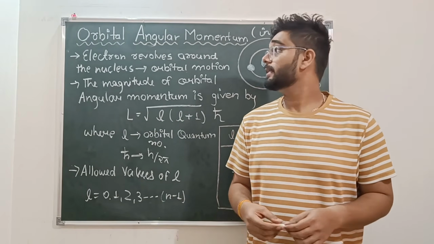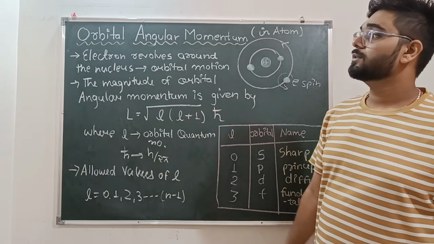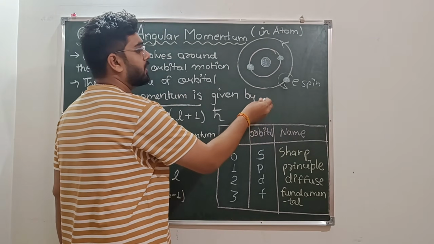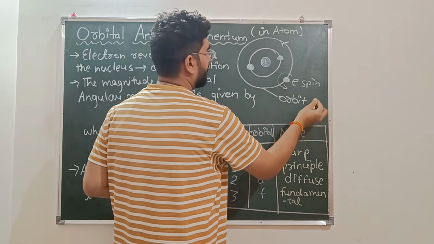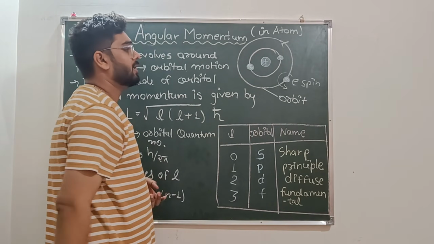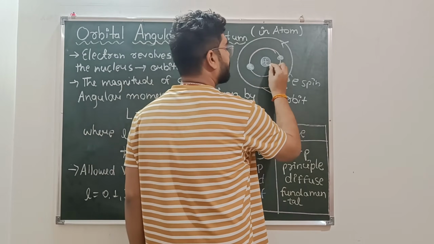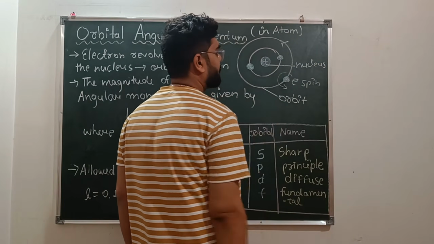Now, what is orbital angular momentum? Moving to the definition from the diagram, we have the orbit. The electron is in motion in the orbit around the nucleus. This is the nucleus. Okay.